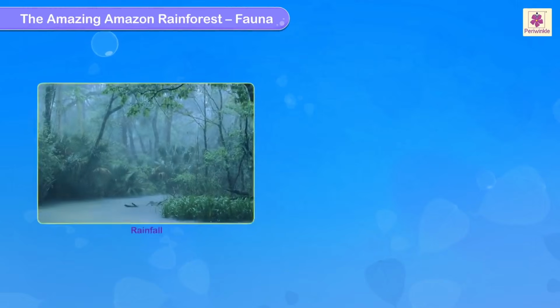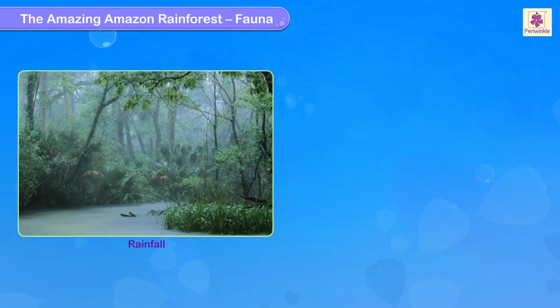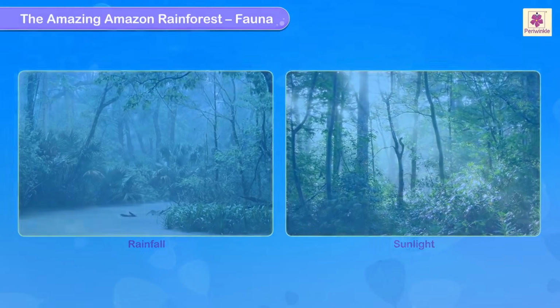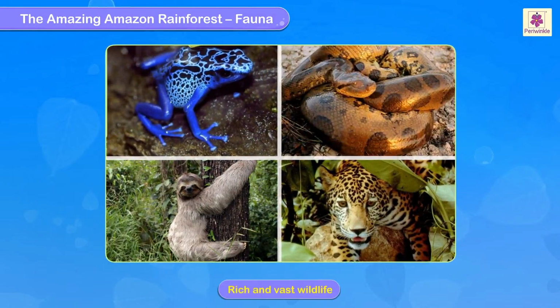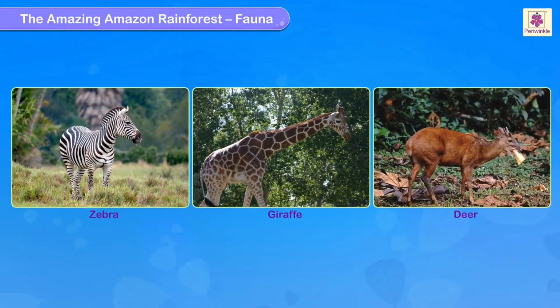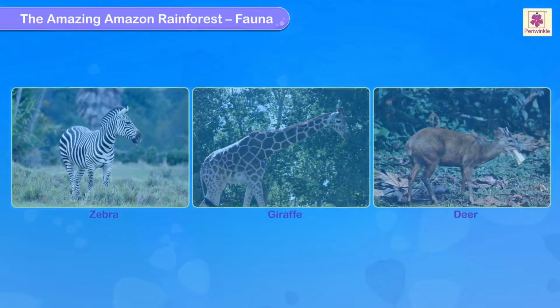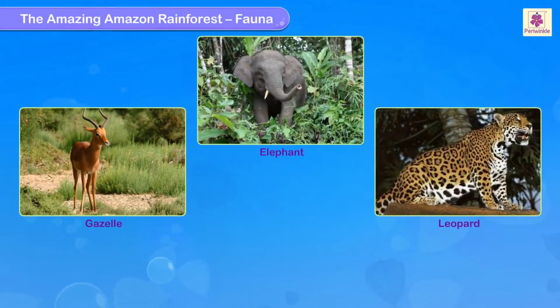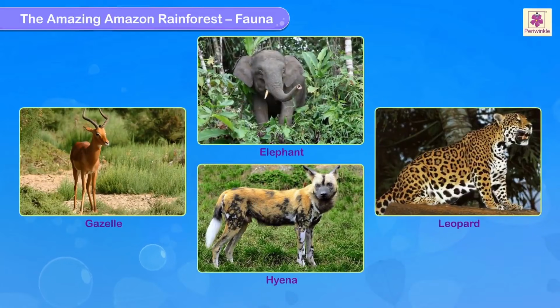Fauna. Being abundantly gifted with ample rain and adequate sunlight, the equatorial rainforests have a rich and vast wildlife, with animals like zebra, giraffe, deer, gazelle, elephant, leopard, hyena, etc. found here.